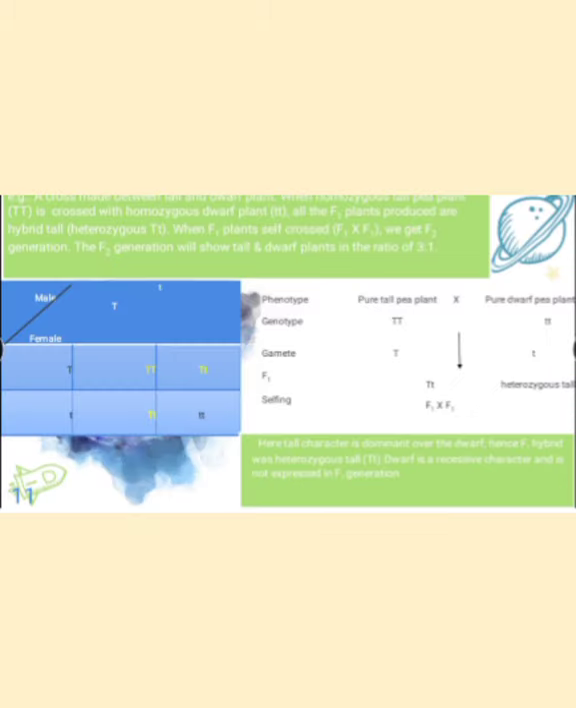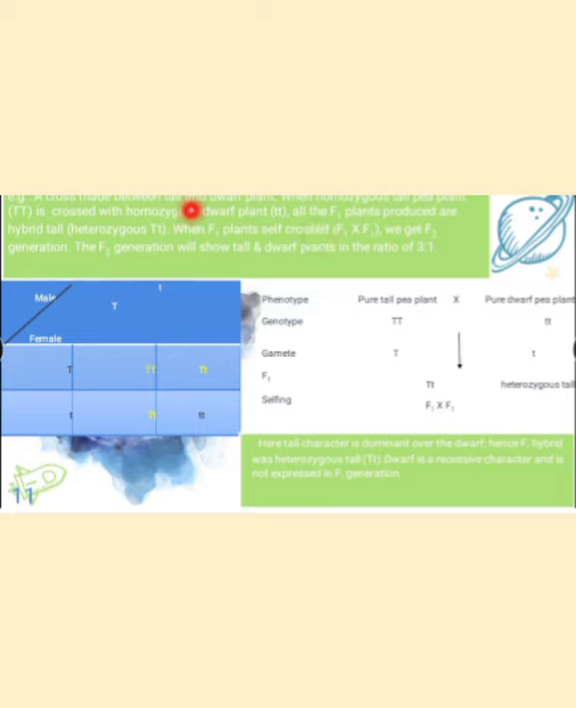Let's see an example. A cross is made between a tall pea plant and a dwarf pea plant. A homozygous tall pea plant, capital TT, is crossed with a homozygous dwarf plant, small tt. Homo means similar and zygous refers to gamete or gene. Similar genes present together are known as homozygous. The homozygous tall pea plant is denoted as capital TT, and the homozygous dwarf plant is denoted as small tt.